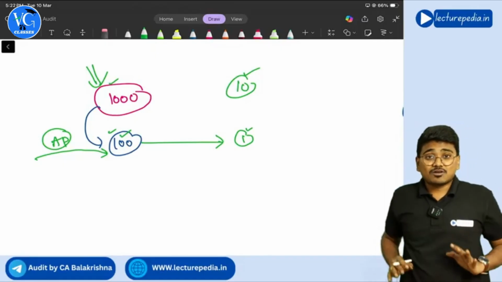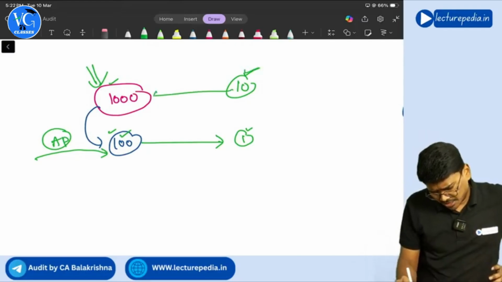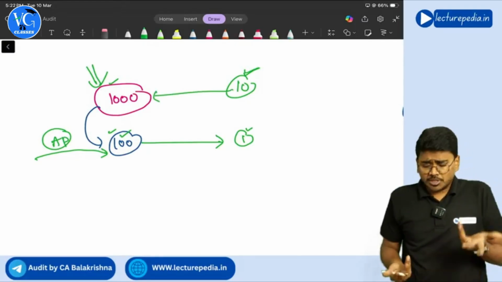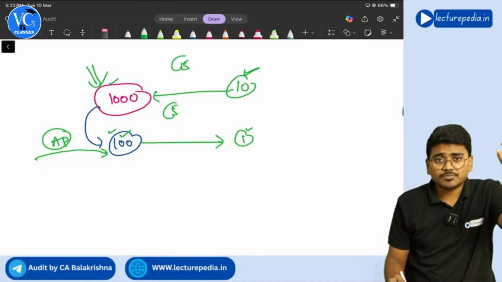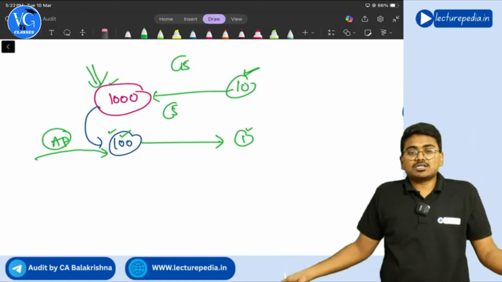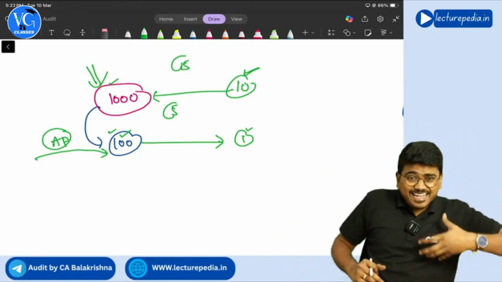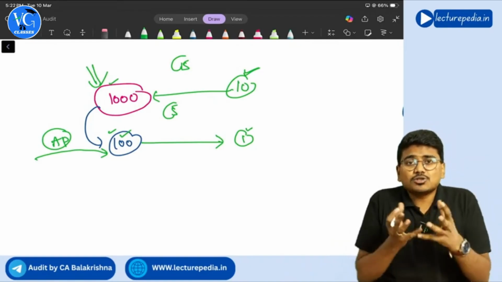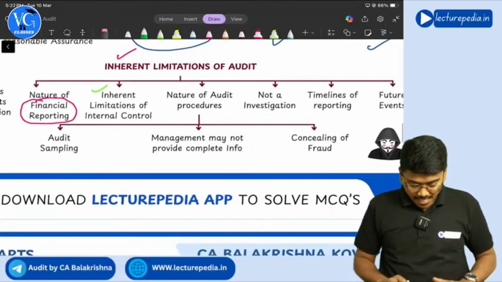So this is also one of the reasons. Now you are saying 10 misstatements are there. Will there be exactly 10 misstatements in the 1,000 items? No, there can be five misstatements only, or there can be 15. You did not audit the complete population, so you cannot say exactly. So the nature of audit procedures is such that it will not permit the auditor to give absolute assurance.